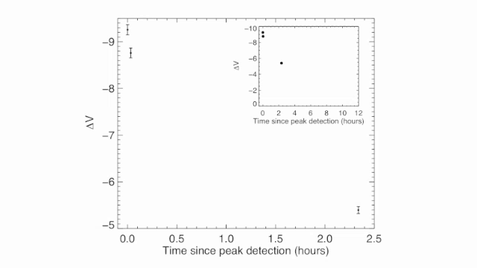First, we'll look at the flare light curve, shown here in terms of delta V magnitude as a function of time since peak detection. If you're not used to working with delta V, fainter's on the bottom, brighter's on the top. In the inset, I'm showing the entire range of magnitudes, including 0, which is the quiescent magnitude.